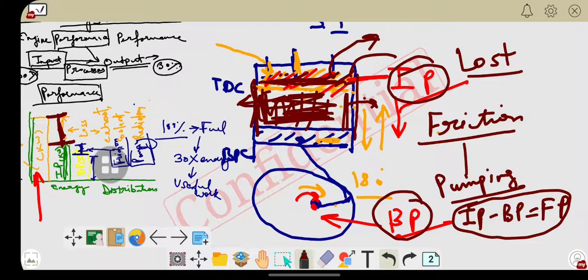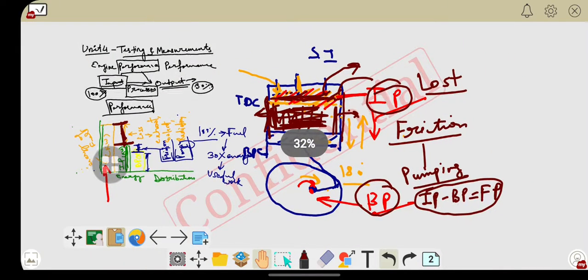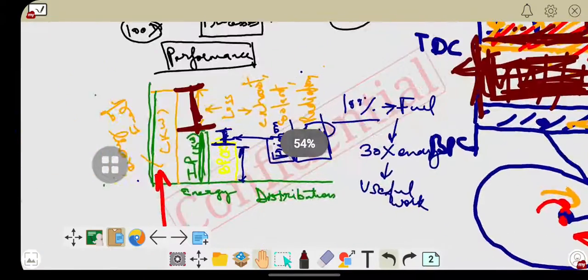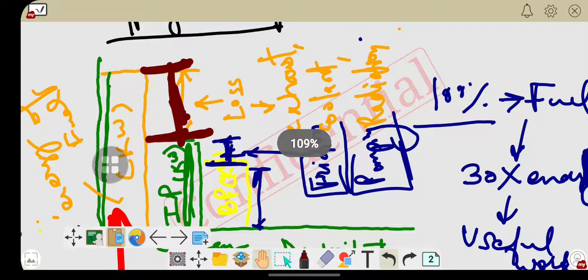Now I hope you have understood the concept where we discussed the graph here. So again I will try to tell you.